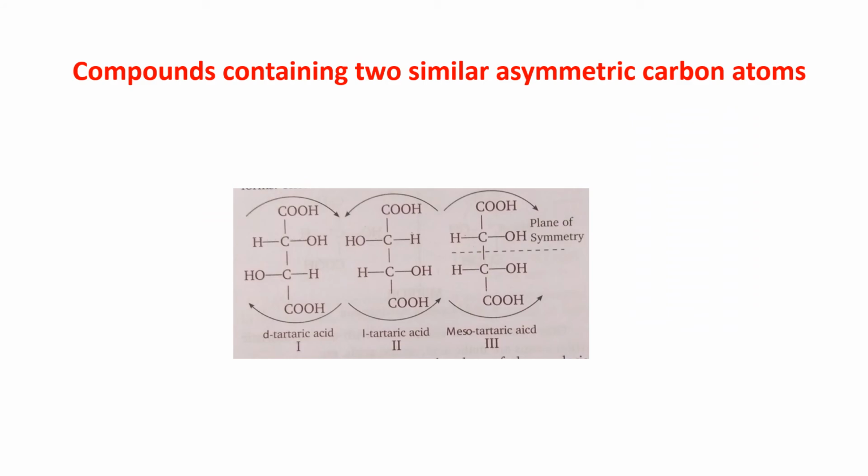Tartaric acid can be written in 3 different forms. One is D-tartaric acid. This is your D-tartaric acid. This is your L-tartaric acid. And one more, that is mesotartaric acid. Am I clear? You have to practice these structures, the 3 different forms of tartaric acid.